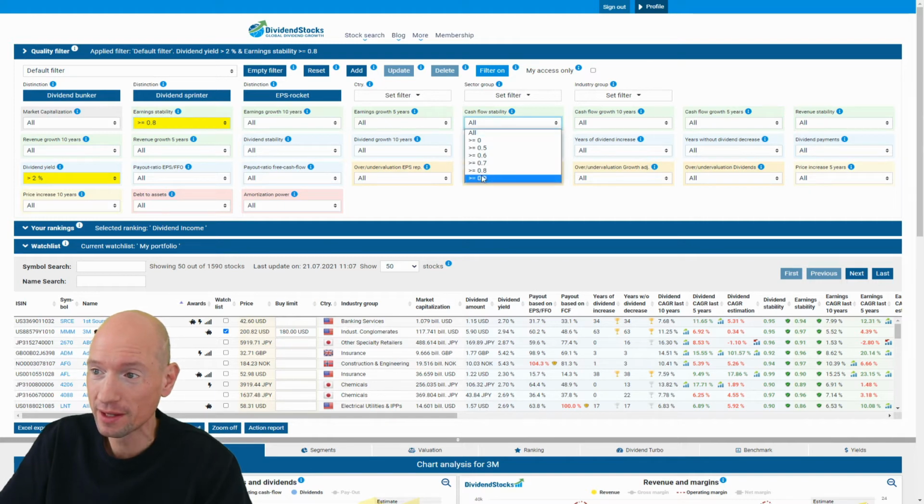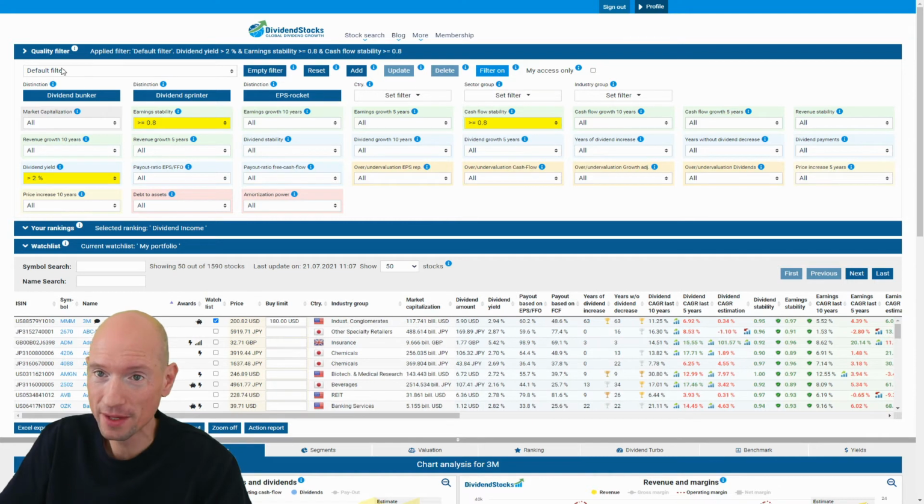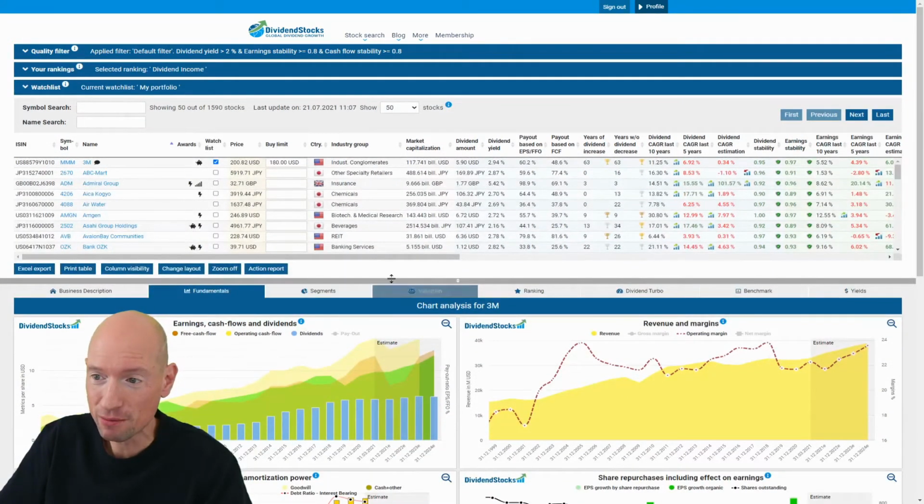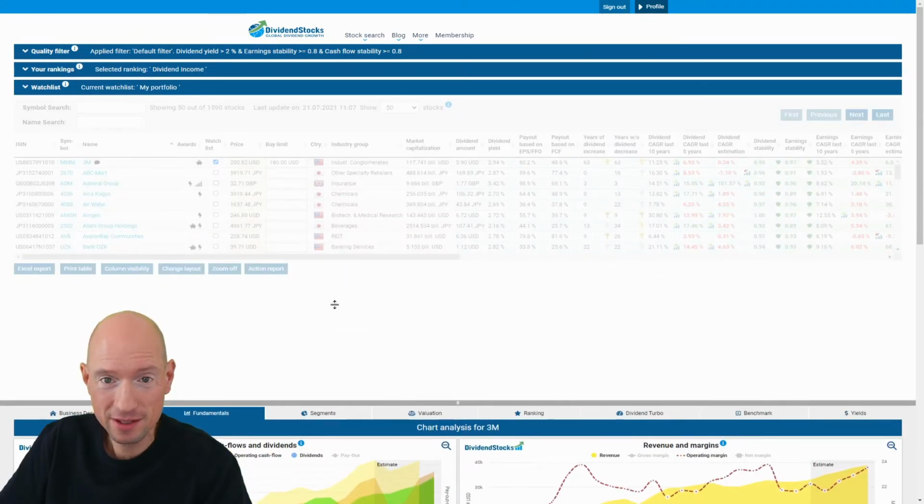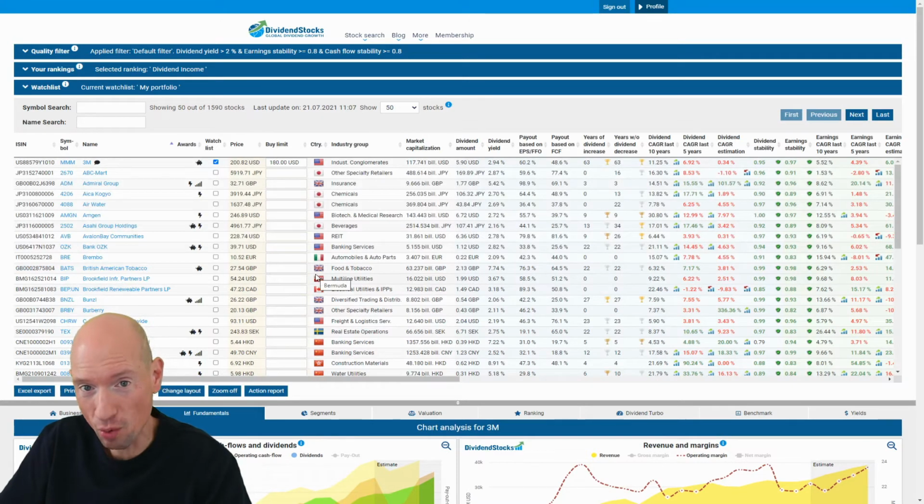And you can combine this with stable, predictable operating cash flows, also at least 0.8, which limits the list once more. And I pretend that now this list includes high quality dividend stocks.